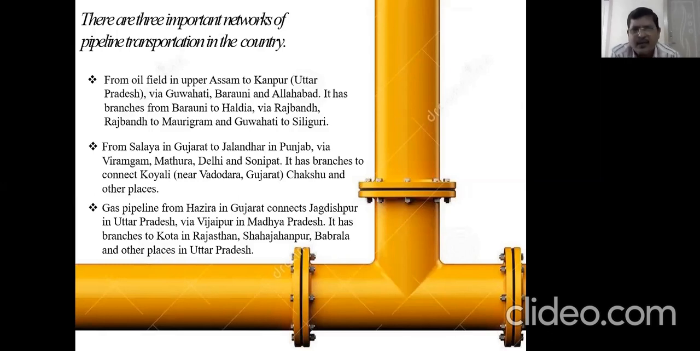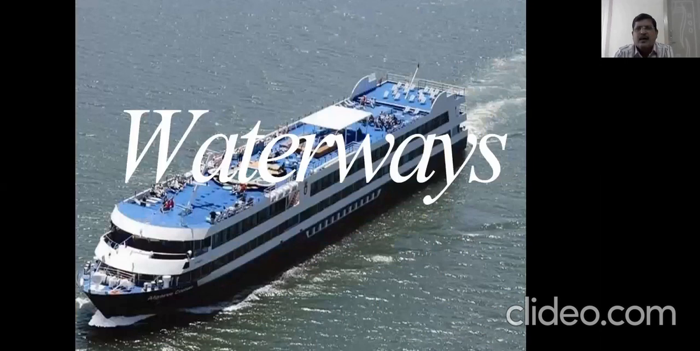Gas pipeline from Hazira in Gujarat connects Jagdishpur in Uttar Pradesh via Vijaypur in Madhya Pradesh. It has branches to Kota in Rajasthan, Shahjahanpur, Babrala and other places in Uttar Pradesh. Now next we have waterways.